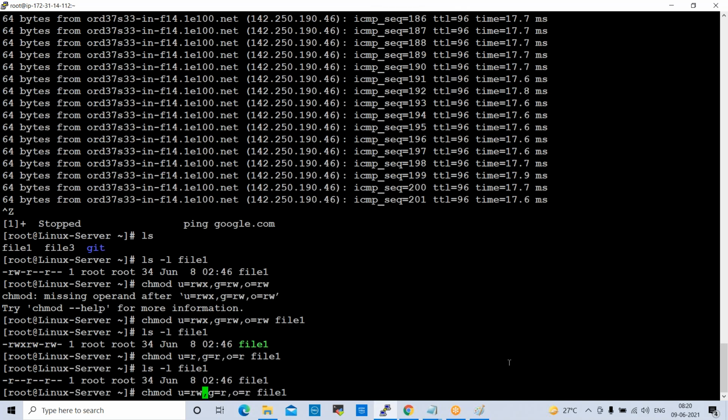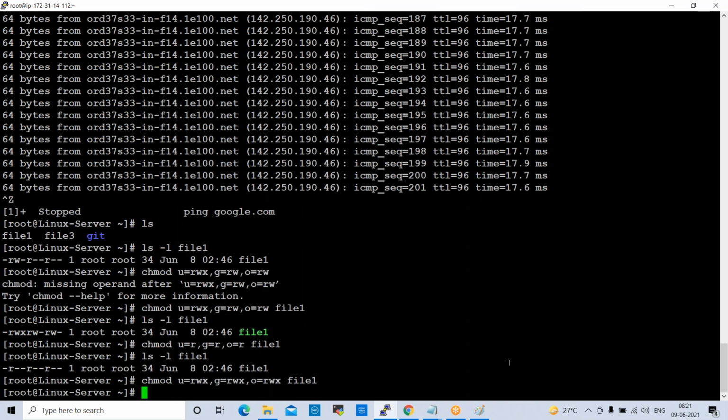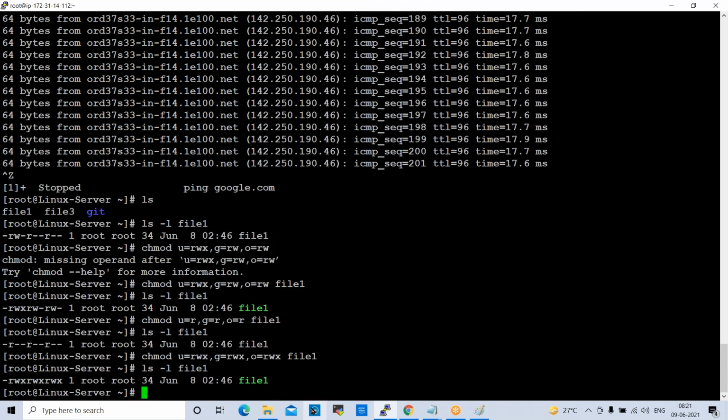Okay, the same way, if you want to give full permissions, you can apply full permissions. User RWX, group also RWX, others also we can give RWX, and file name. Enter. Now we can check this file. See here, user level read write X, group level read write X, others level read write X. So for all the levels we gave full permissions. Okay, like this we can apply permissions to the files.